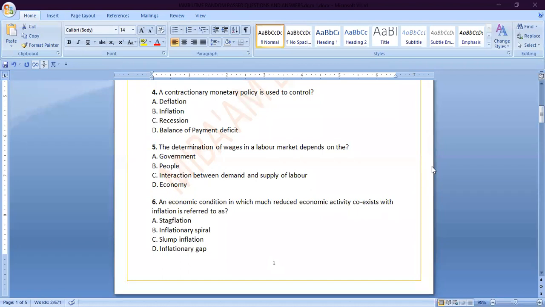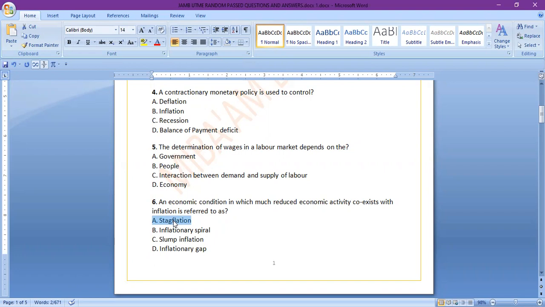So the whole idea is, the answer is stagflation, and that is when unemployment coexists with inflation.